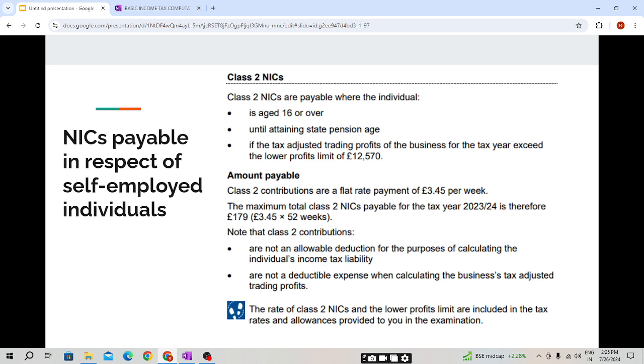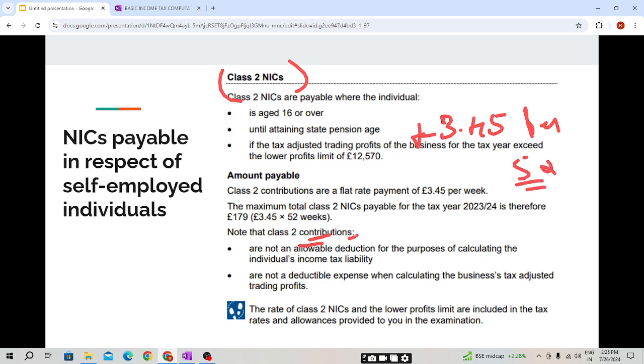If an individual is doing the business for only 10 weeks, then only for 10 weeks we need to calculate this amount. I hope this is clear, students. Here the Class 2 NIC is very simple. It is 3.45 pounds per week, and in a year we have 52 weeks.